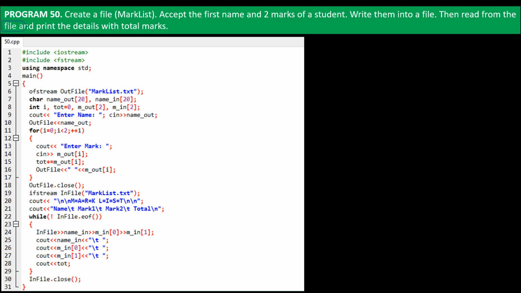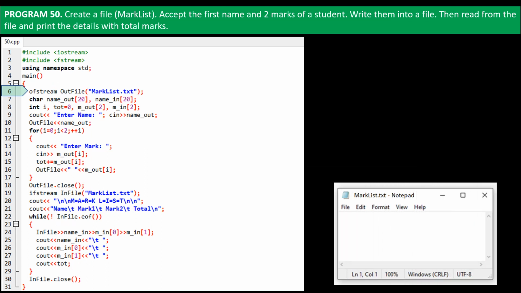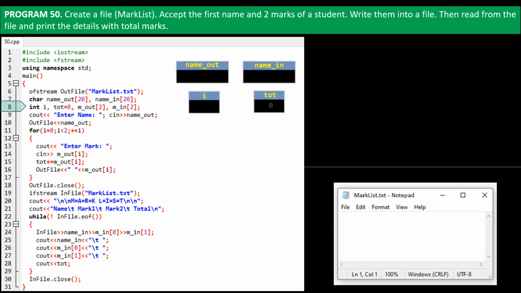On line 6 of the program, we create an object named outFile of the output file stream, ofstream, and open a new file named marklist.txt. On line 7, we declare character variables nameOut and nameIn, of maximum size 20. On line 8, we declare integer variables i, tot, and arrays mout and min.